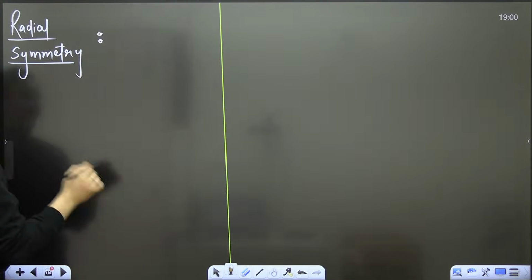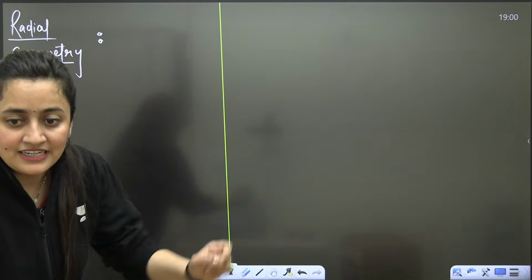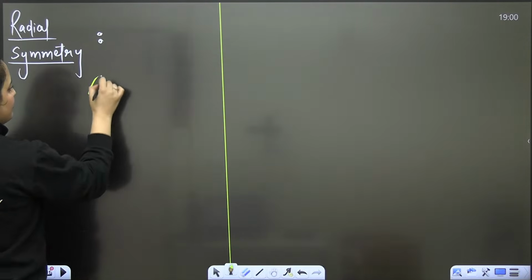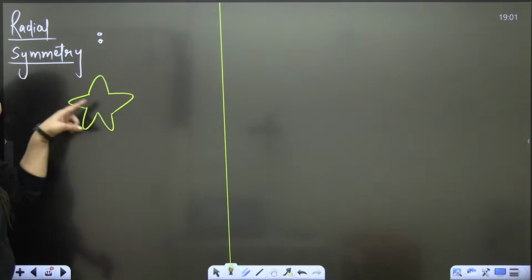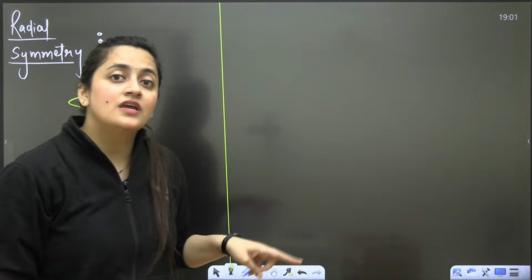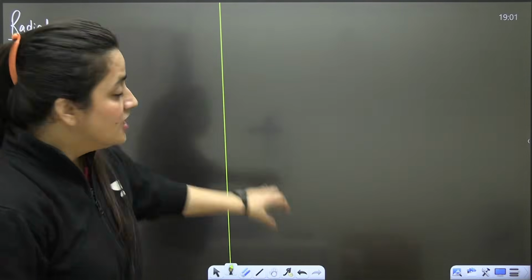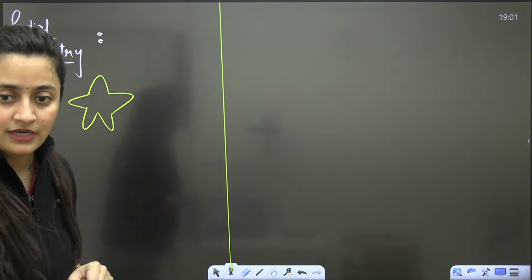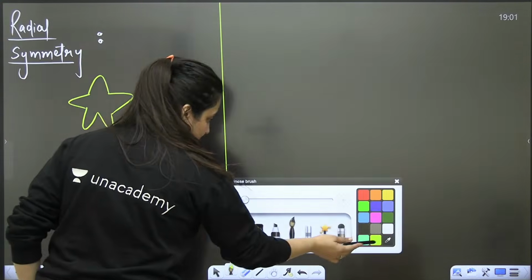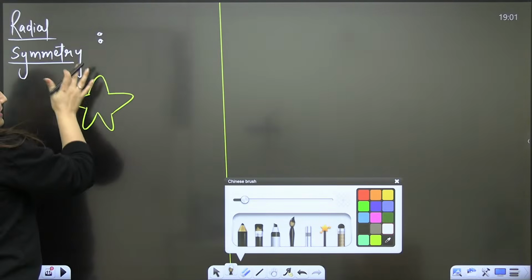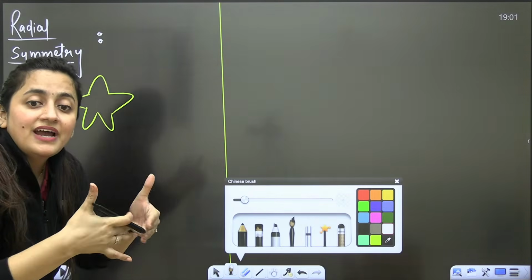Now, what is the meaning of radial symmetry? Try to remember it with the help of examples. Let's say, starfish. Yes, we can divide the starfish into two equal halves. So, starfish is symmetrical. But the point here is, which plane is going to divide it into two equal